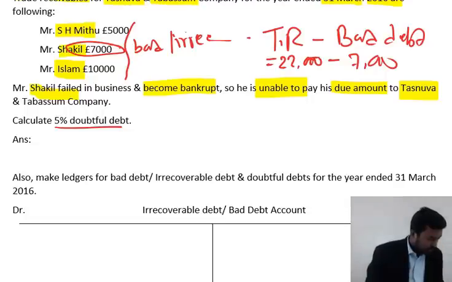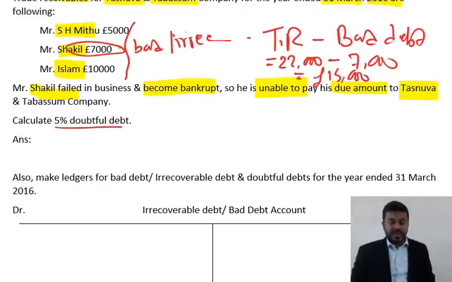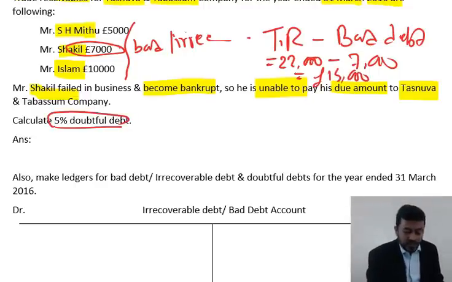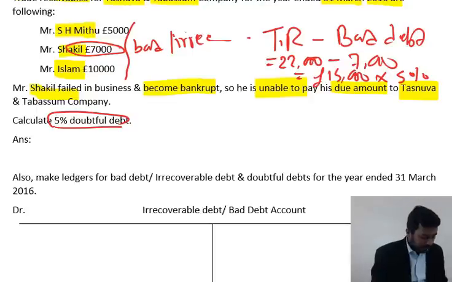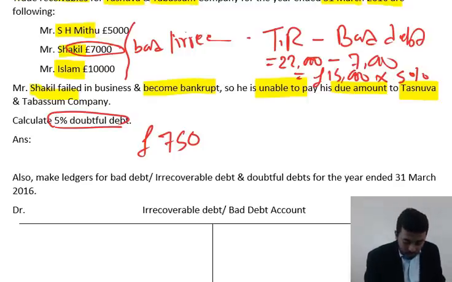So you'll be left with 15,000. That's your trade receivables figure. And we have a doubt that 5% of this 15,000 will not pay. So times by 5%, the answer is 750. That's your doubtful debt.